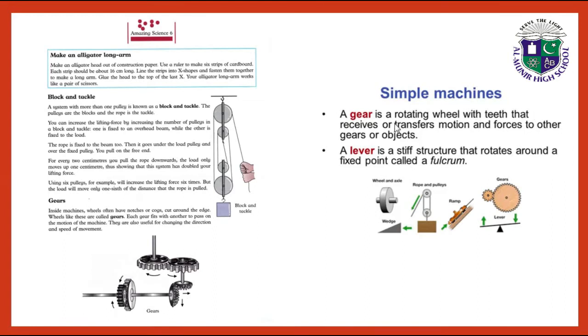Simple machines. A gear is a rotating wheel with teeth that receives or transfers motion and forces to other gears or objects. A lever is a stiff structure that rotates around a fixed point called a fulcrum.